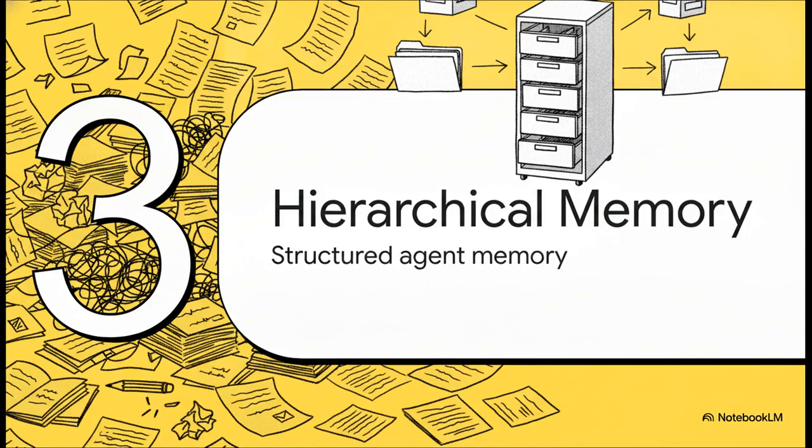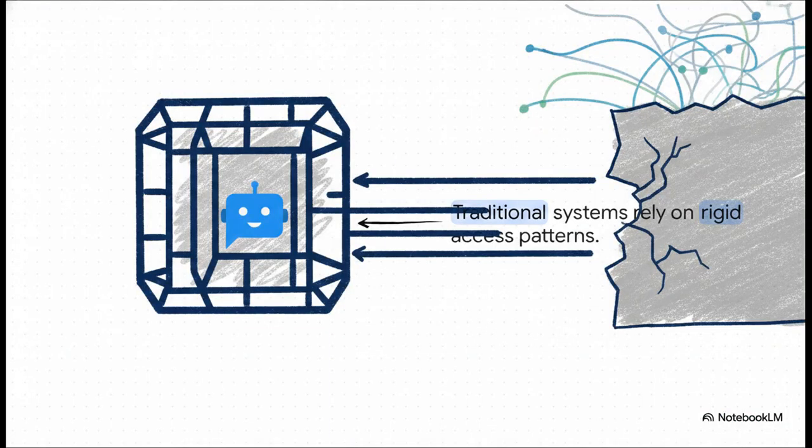Moving on to Section 3, hierarchical memory architectures. Okay, so when episodic and semantic memories scale up to millions of entries, we simply cannot rely on that messy desk anymore. We have to move from flat storage to a structured filing cabinet approach. Look at how rigid and fractured traditional memory systems are. When access patterns are hard-coded without dynamic conditional routing, the AI can't generalize across new environments.